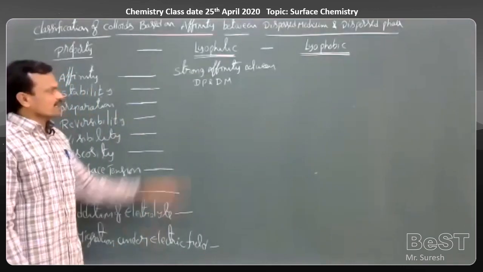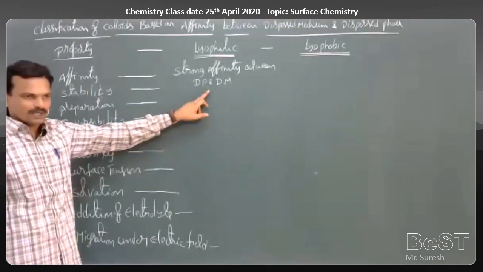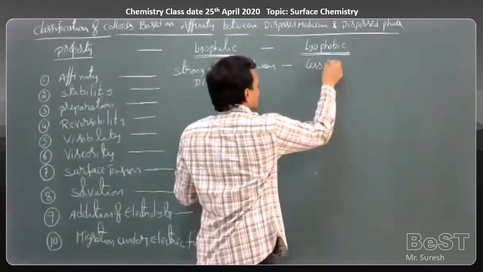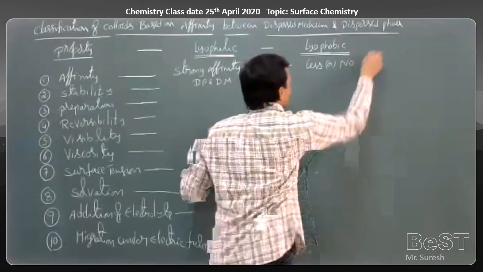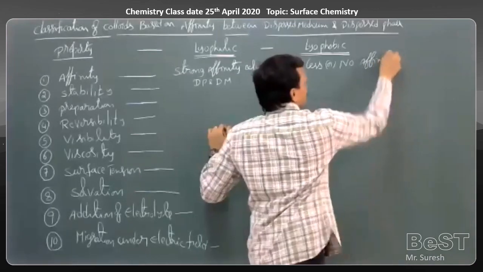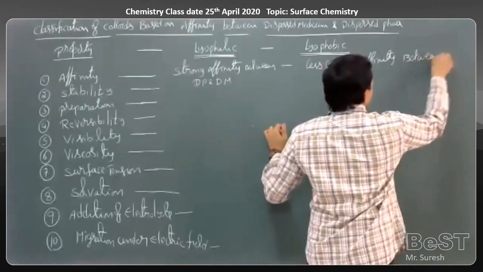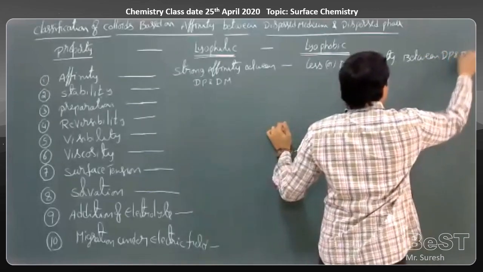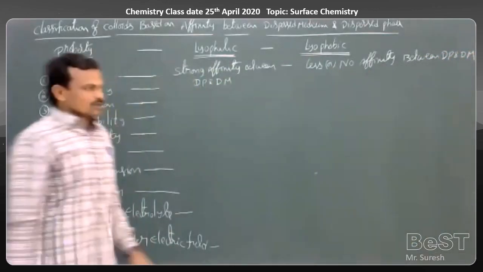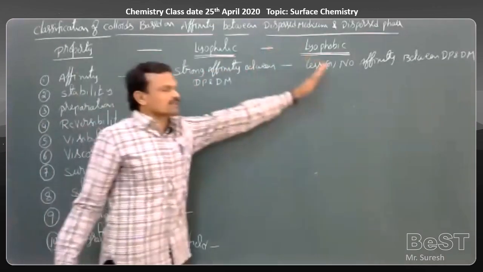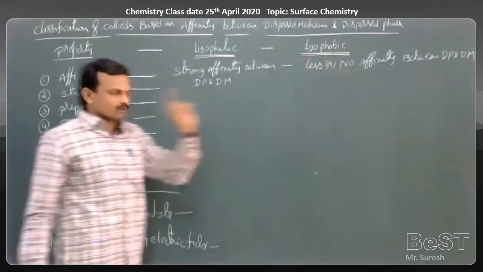In case of lyophobic, there exists a less or no affinity between dispersed phase and dispersion medium. So in case of lyophilic, there exists a strong affinity. In case of lyophobic, there is no or less affinity. This is the first comparison.